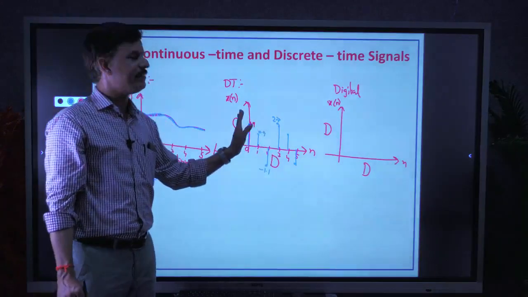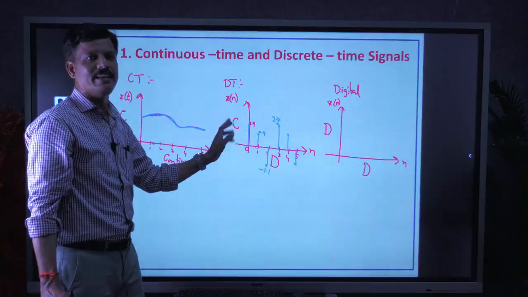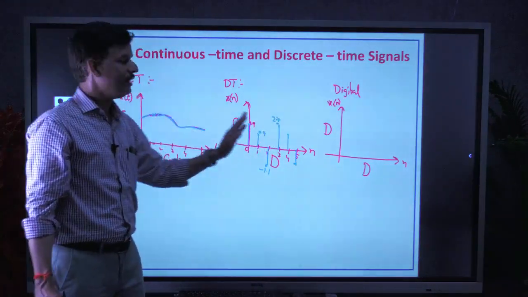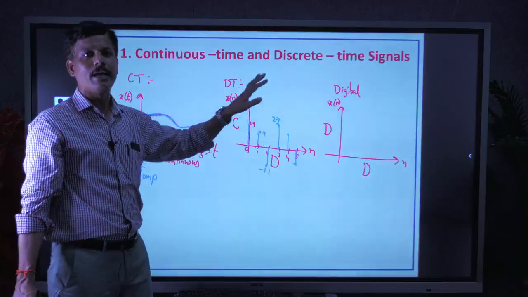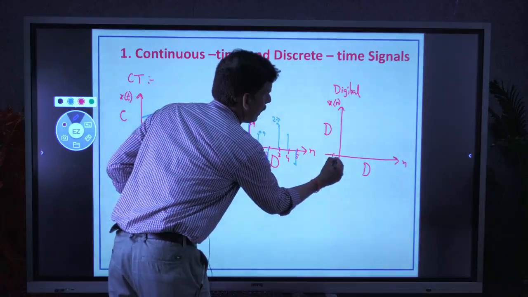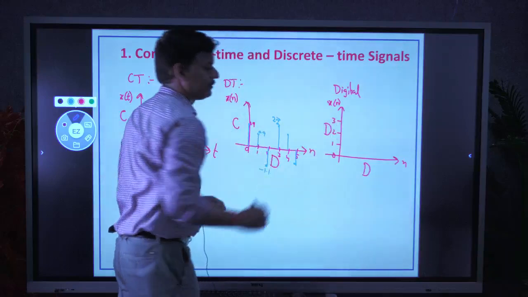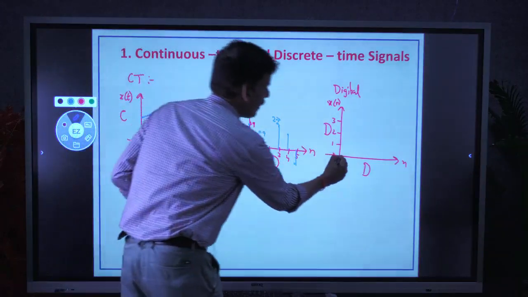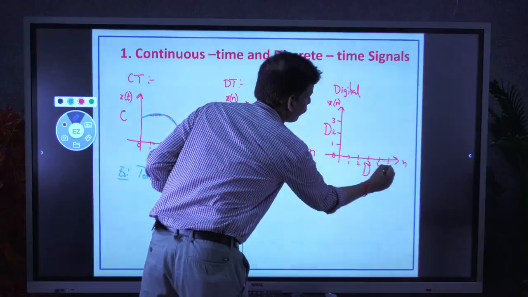The conversion from discrete time to digital is nothing but making the continuous amplitude axis discrete. It means instead of taking any possible value for magnitude, we take only particular discrete values. The amplitude may be either 0 or 1 or 2 or 3. Similarly, the time axis takes only particular values 1, 2, 3, 4, 5.